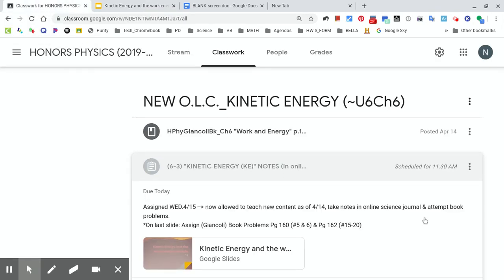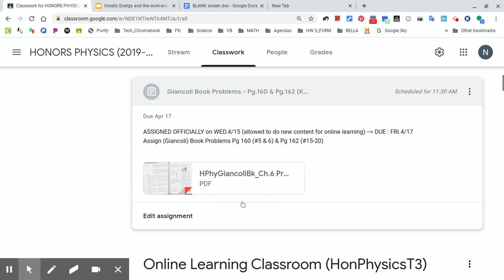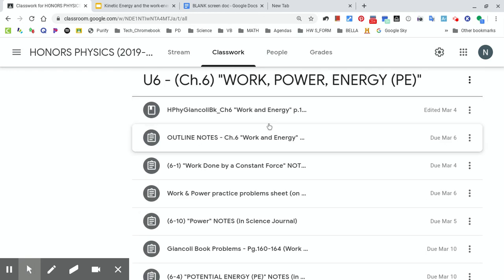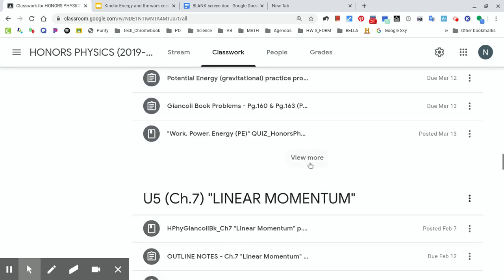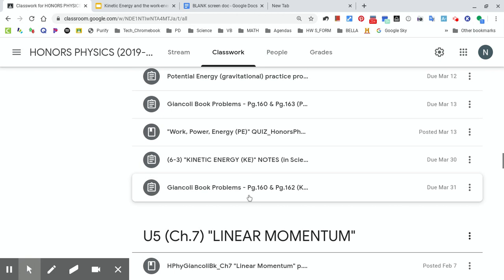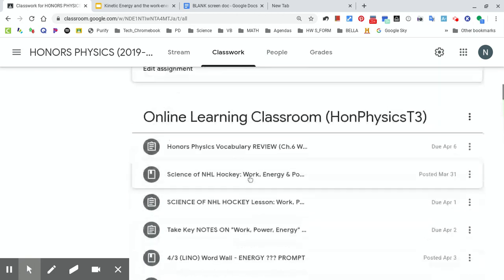Okay. So this is our first time teaching new content. Take notes in the online science journal, like I said there, and then these ones. Oh, good. I think that's the right pages. I'll double check. Those are the book problems. That's right. I just reposted what I posted previously, because down here is the unit that we covered before break on work, energy, and power, and we only covered through potential energy. So I actually had those already down here. So you may or may not have already done those. Again, there's maybe only one student that did them.